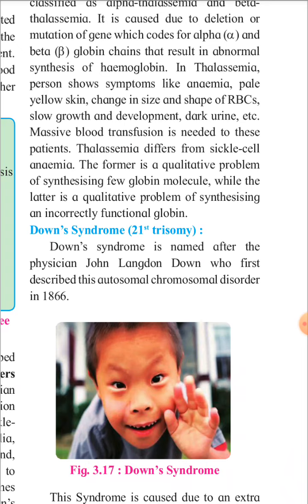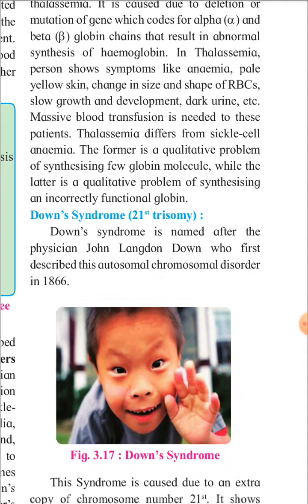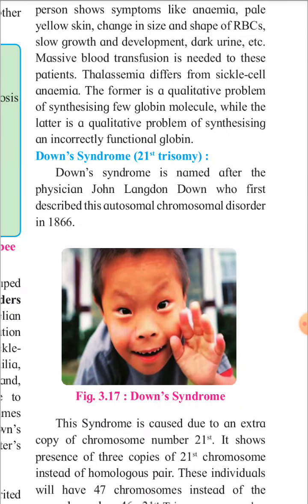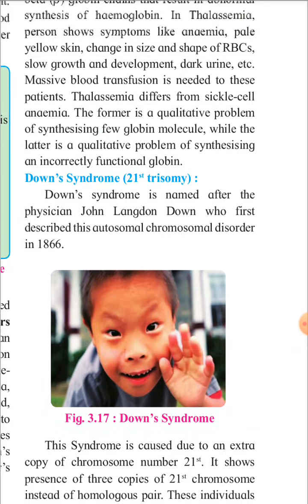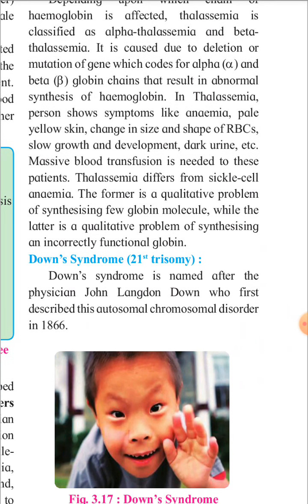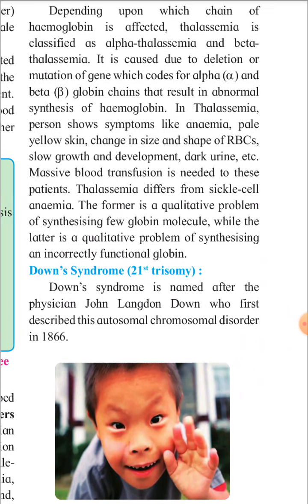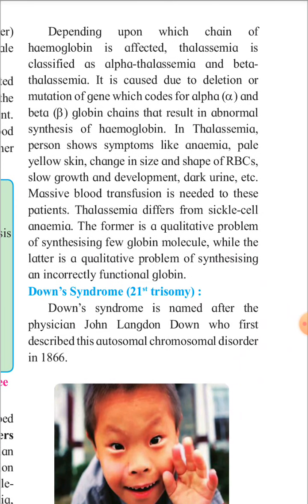So in the case of sickle cell anemia, it is a qualitative problem, which means the structure of this hemoglobin is changed, or there is an abnormal hemoglobin due to change in the genes. Okay, so you have to remember the symptoms of this thalassemia.